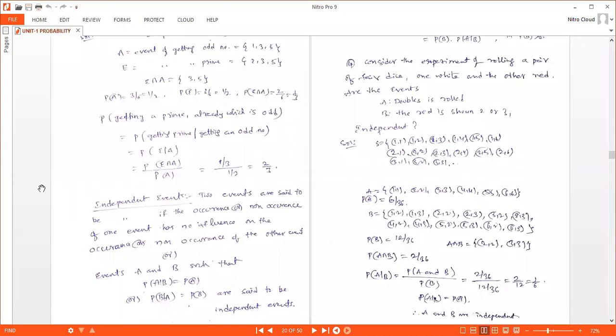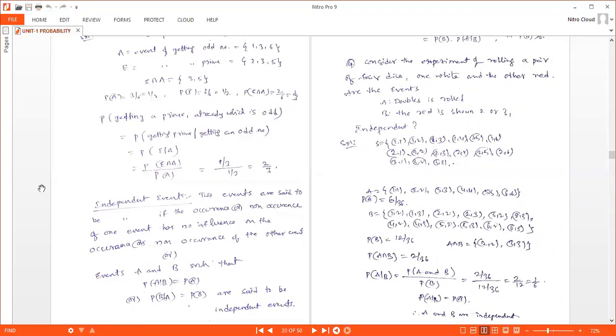So in that case, we can write the probability of A given B as probability of A only, because B is not influencing A. Similarly, probability of B given A is equal to probability of B, because A is not influencing B. In that case, probability of B given A equal to probability of B only.